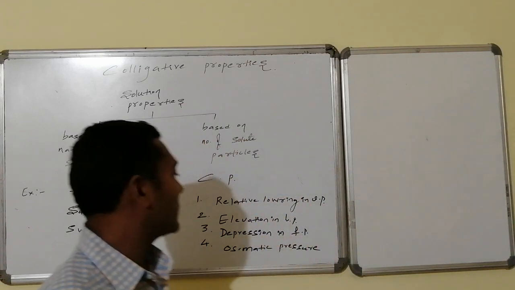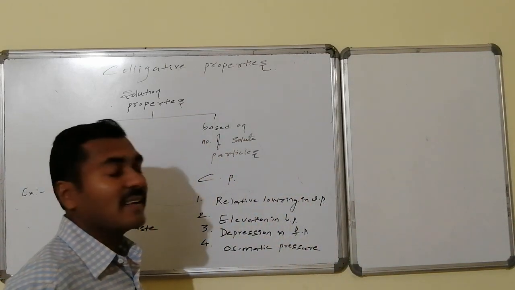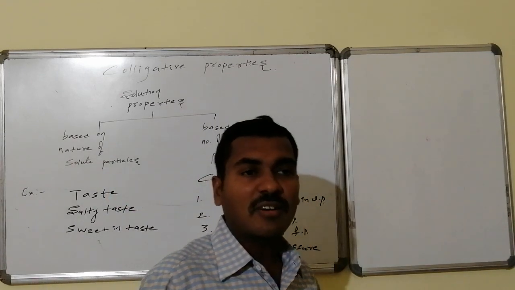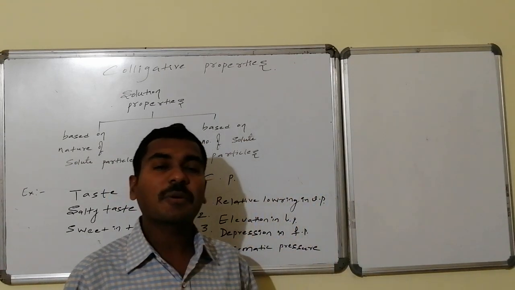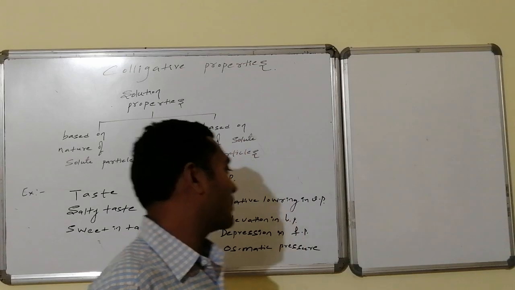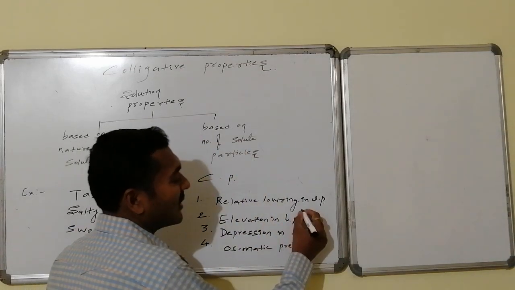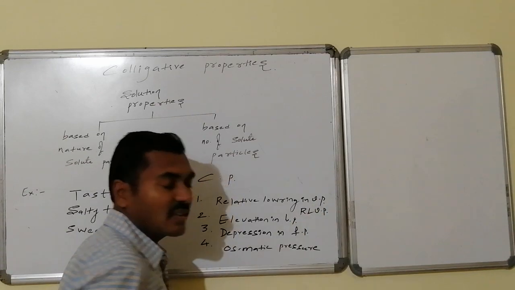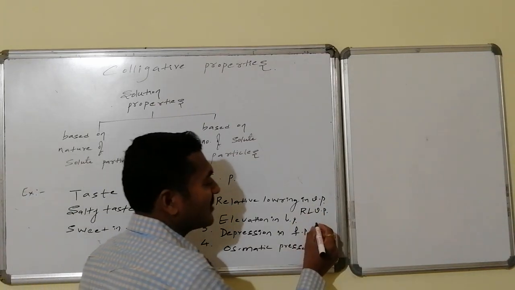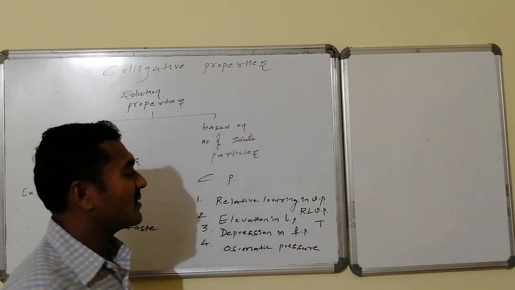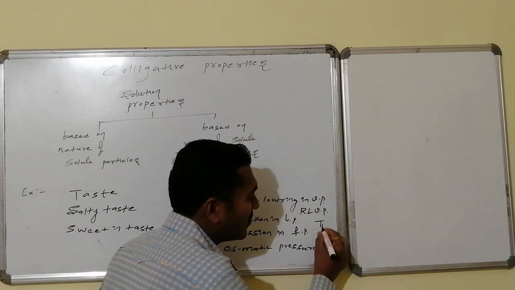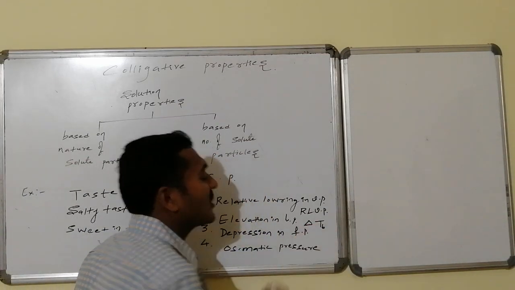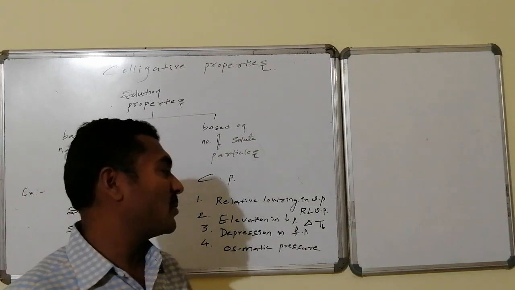Depression in freezing point is a colligative property. Similarly, osmotic pressure is itself a new property. It is not a relative property. This new property itself is a colligative property. Relative lowering in vapor pressure, in short form, we can say RLVP. It is a colligative property. Similarly, for boiling point, the temperature has suffix B, and it has enhancement. So delta TB is a colligative property.